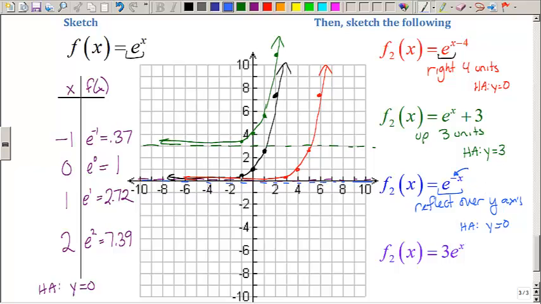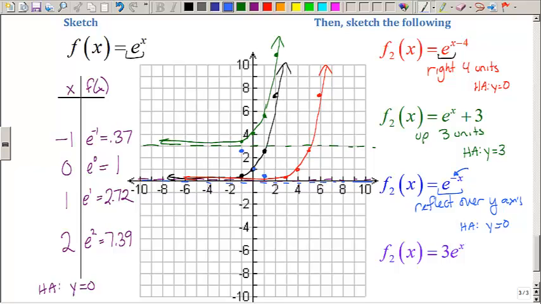So I'm going to take each of my black points and reflect it over the y-axis. At -1, 0.37, when I reflect over the y-axis, I get a positive 1, 0.37. At 0, 1, I'm on the y-axis, so when I reflect over the y-axis, I stay put. At 1, 2.72, when I reflect over the y-axis, I'm left at -1, 2.72.